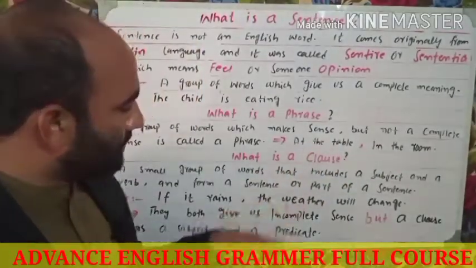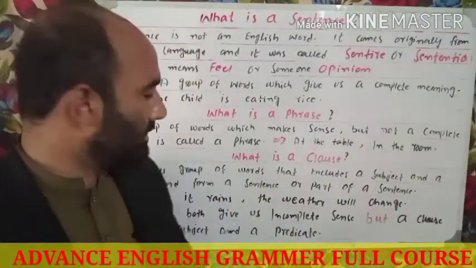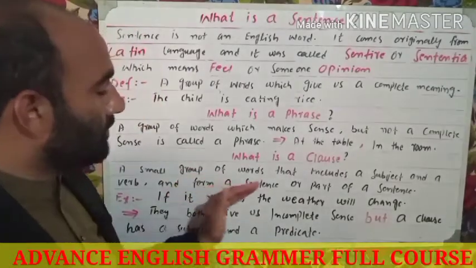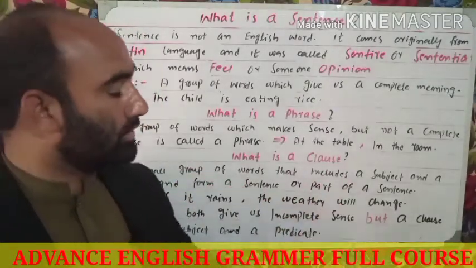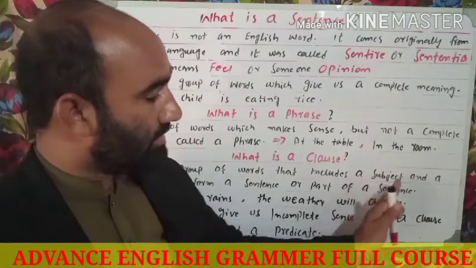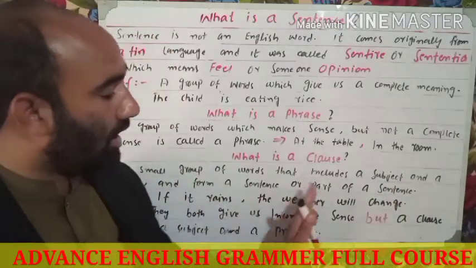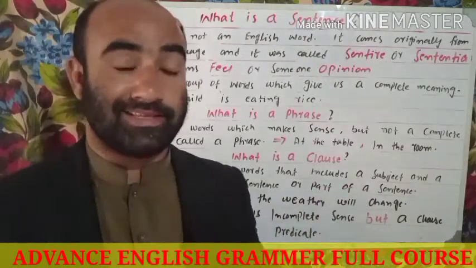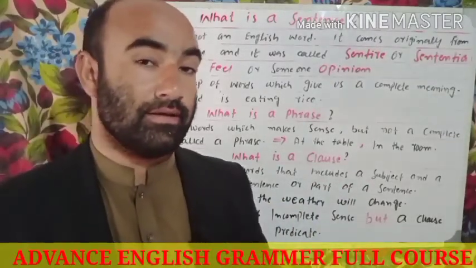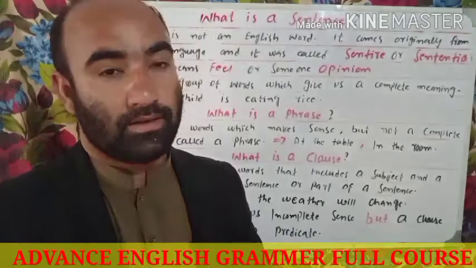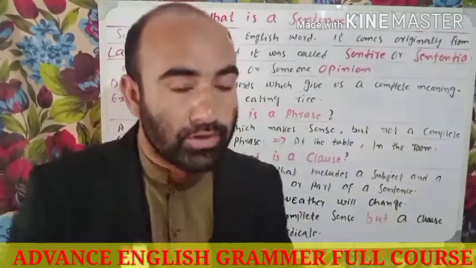Now we will come to this point. What is a clause? A small group of words that includes a subject and a verb and forms a sentence or part of a sentence is called a clause. Now here is a very important point.